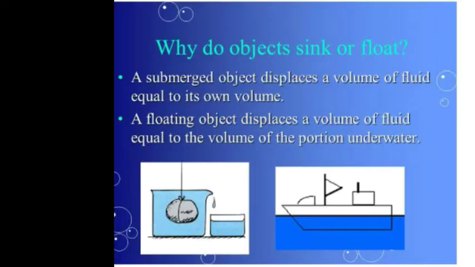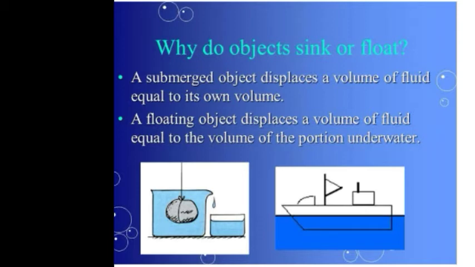So now let's see why objects sink or float. A submerged object displaces a volume of fluid which is equal to its own volume. Suppose this is the object which is submerged in this fluid, so it will displace the same volume of fluid, equal to its own volume.